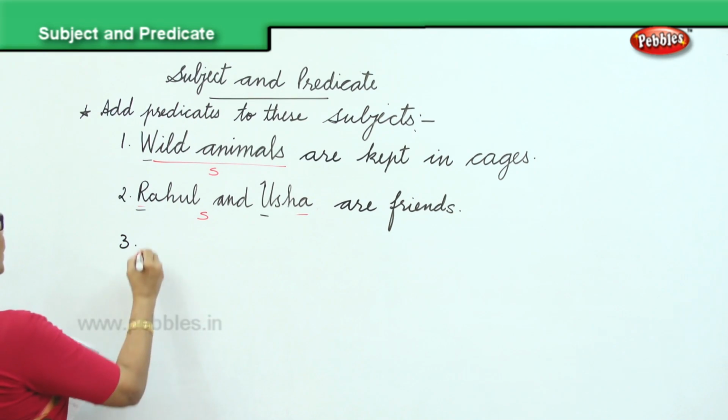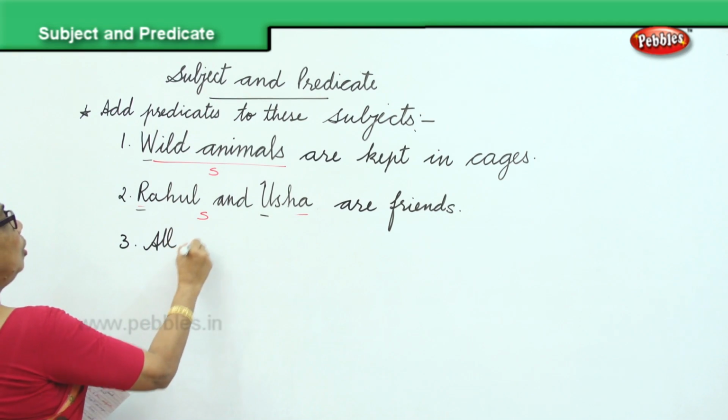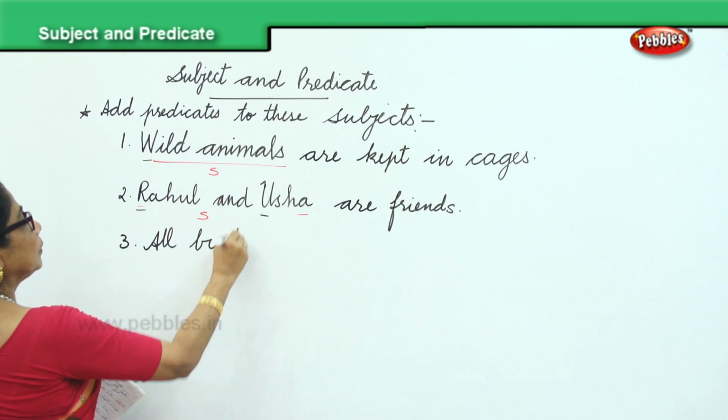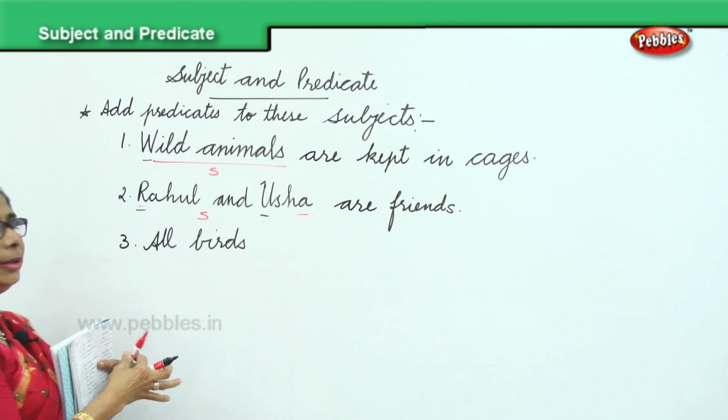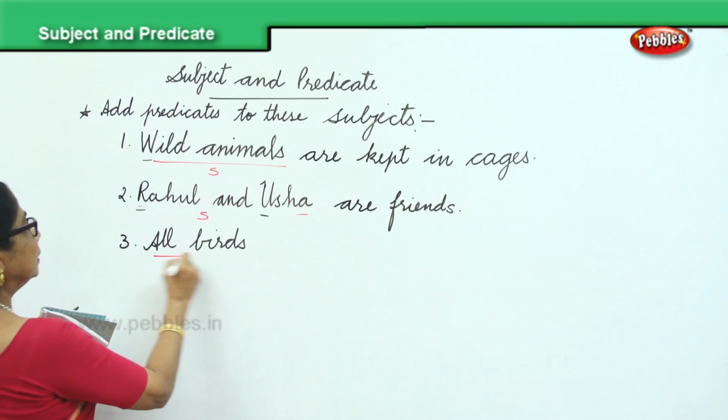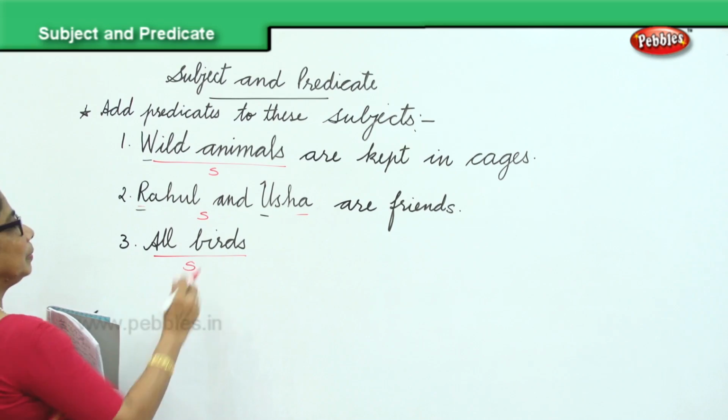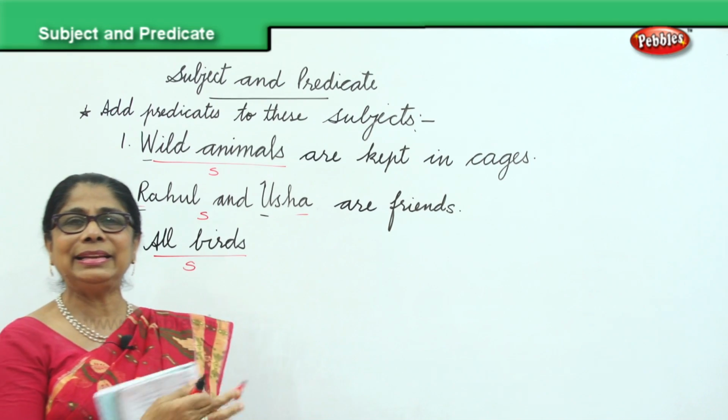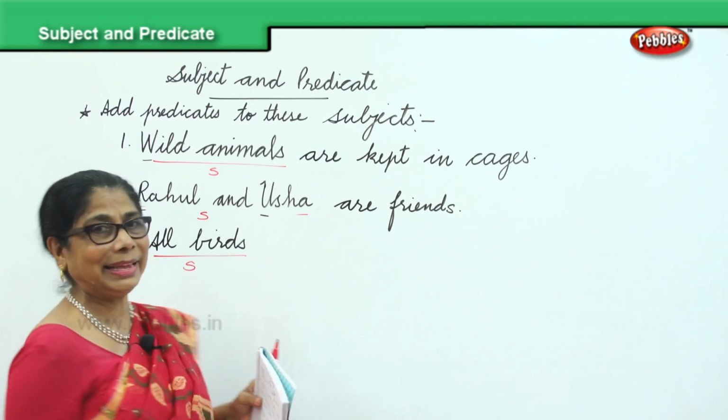Okay. All birds. All birds is the subject I am giving you. That's the subject. Now, complete the sentence by providing some words for the predicate. Okay.